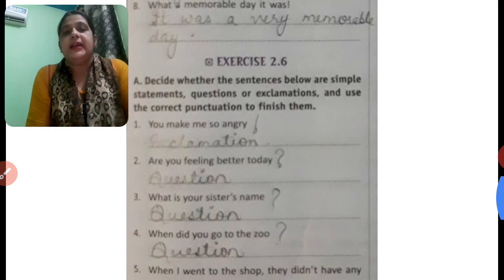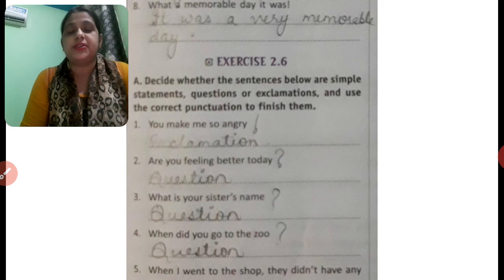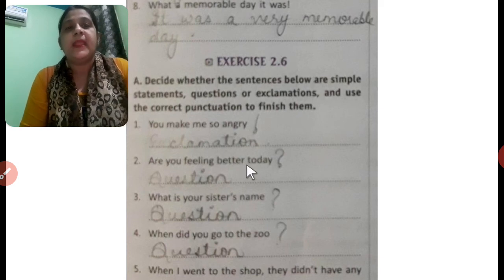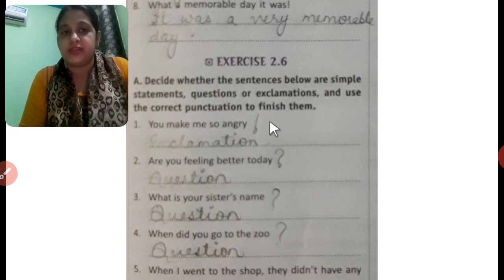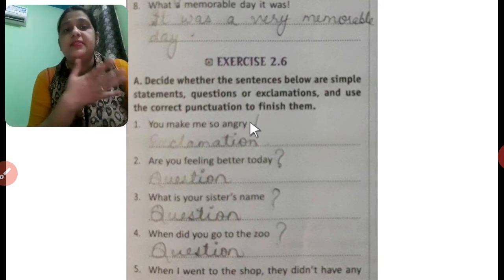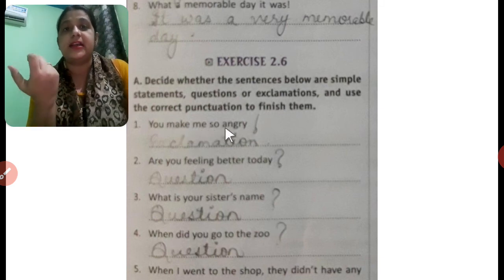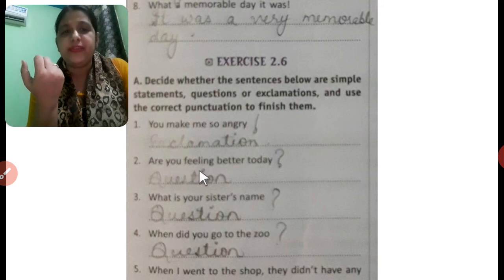Next worksheet is: decide whether the sentences below are statements, questions, or exclamations, and use the correct punctuation to finish them. So we have to write our punctuation mark and also tell whether the sentences are statements, questions, exclamations. Okay. Let's read. You make me so angry. It's an exclamatory sentence. So we have put the sign of exclamation and written here exclamation. Are you feeling better today? It's a question. So question mark.